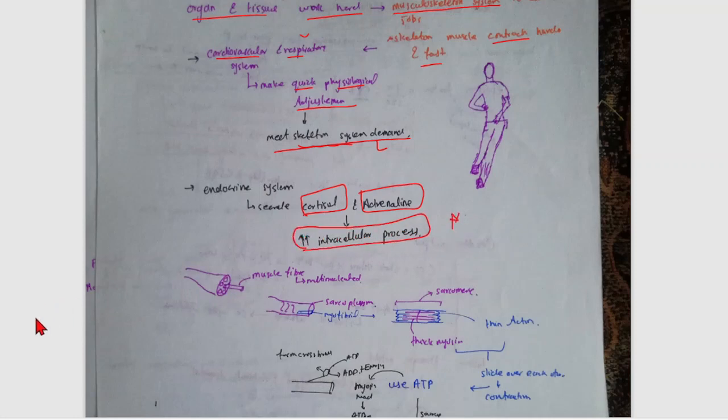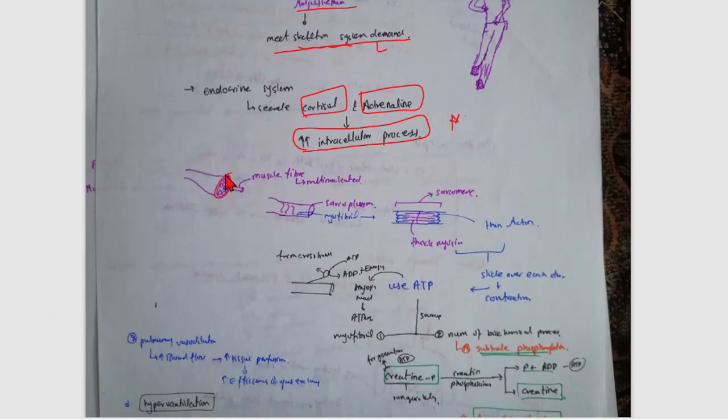First of all, this is your muscle, your complete muscle. This is the fascia of your muscle. Now there are muscle fibers present in it, and these are multinucleated. Okay, sarcoplasm, myofibril. This is the sarcomere. Now this is thin actin and thick myosin, present here. Now they slide over each other, and actually they form the contraction and relaxation process.